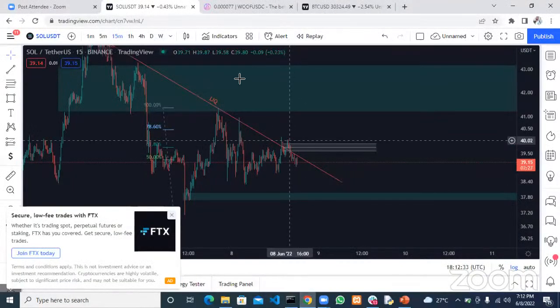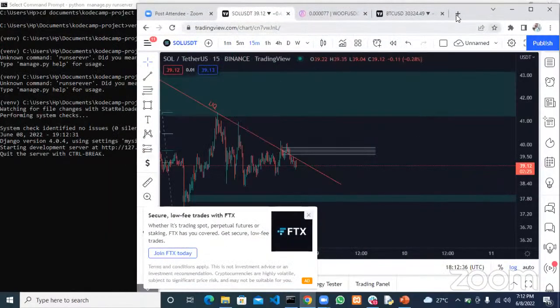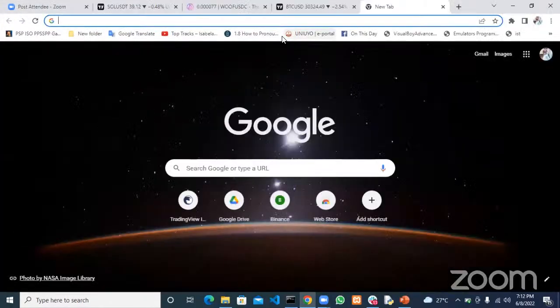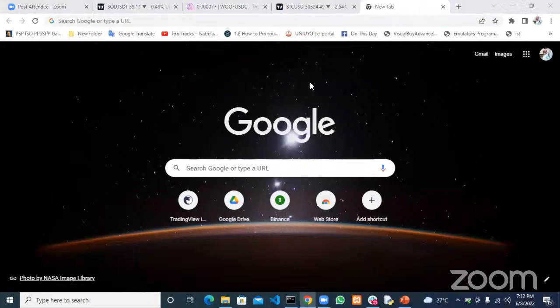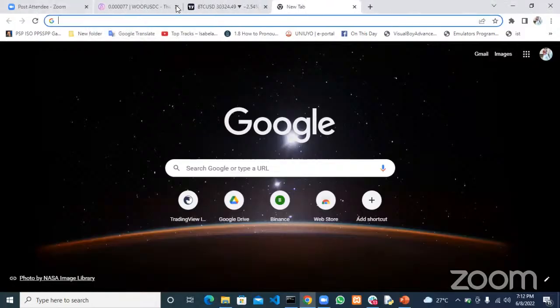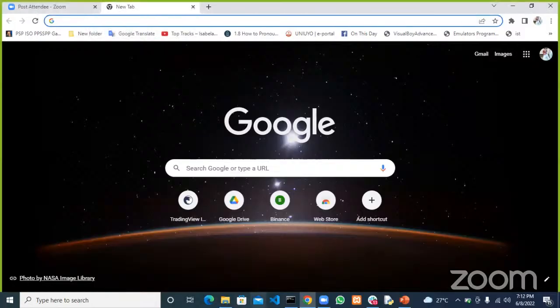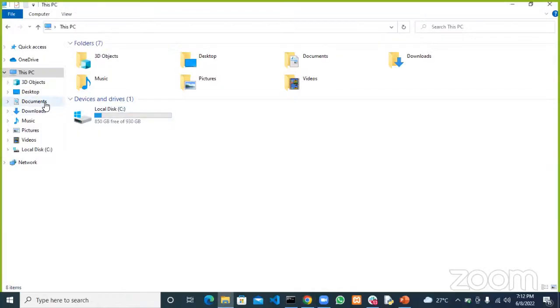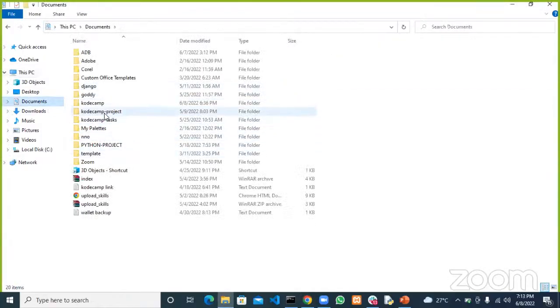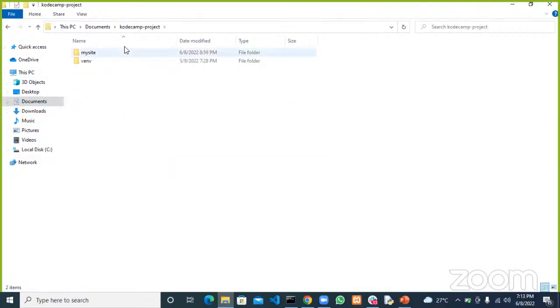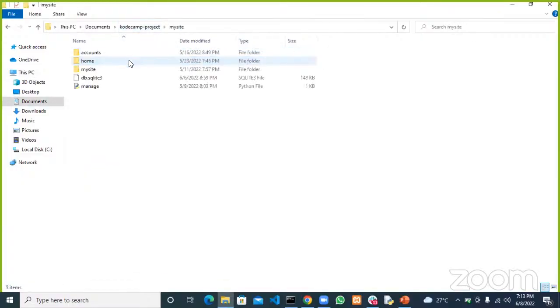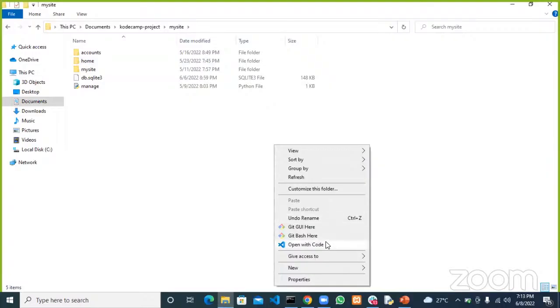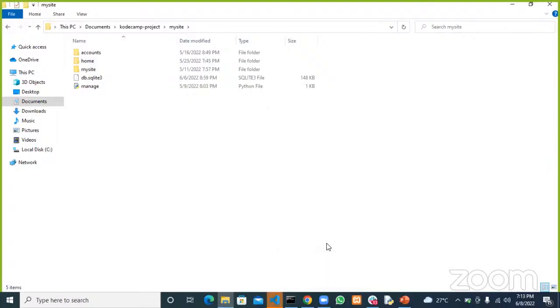I need to actually load up. Sorry, let me go ahead and hide this one. All right, so let's go ahead and open our project in VS Code. Project. No, not the environment. So open in code. That's right.